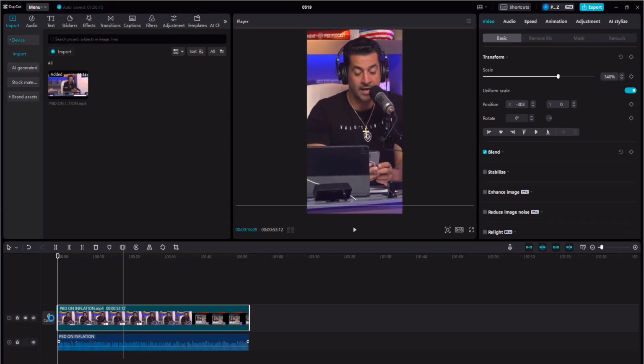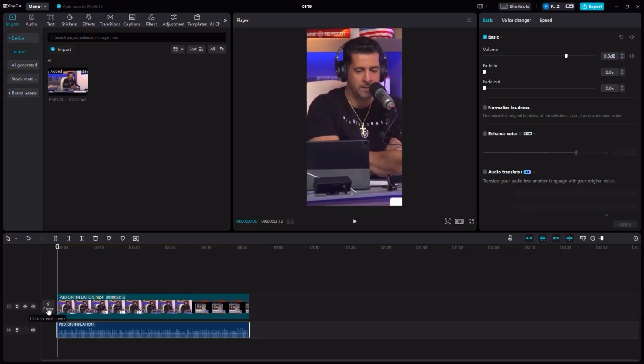The rule of thumb of how it works inside of CapCut is audios are below the cover. This is the cover. You can see it here. It's written just here.